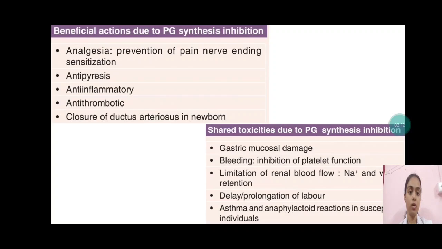Now the shared toxicities, or the non-beneficial actions, of prostaglandin synthesis inhibition are that they produce gastric mucosal damage. There is also bleeding, that is, inhibition of platelet function, so there is prolonged bleeding time. Then limitation of renal blood flow so that sodium and water retention occurs. Then delay or prolongation of labor, and asthma and anaphylactic reactions in susceptible individuals.